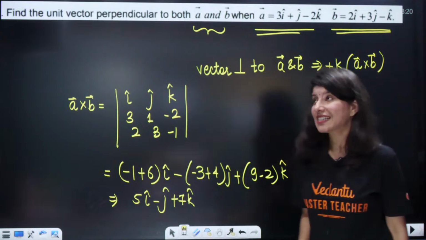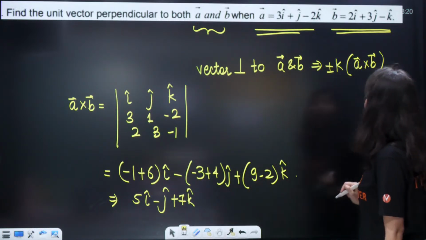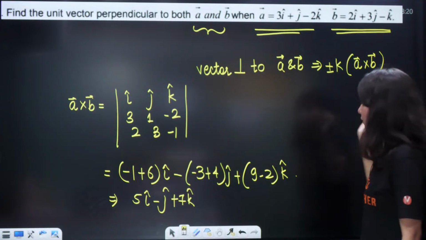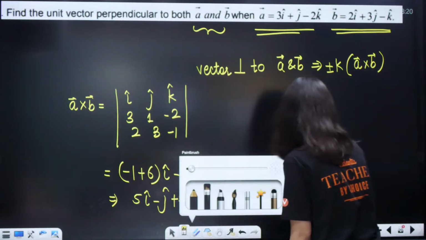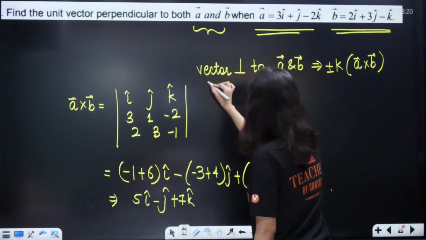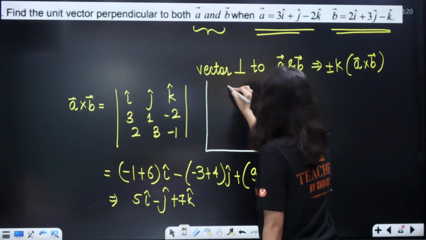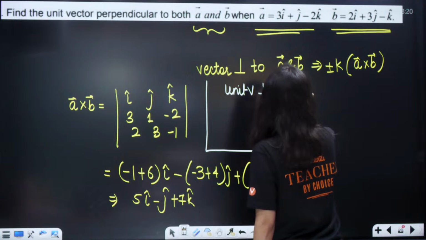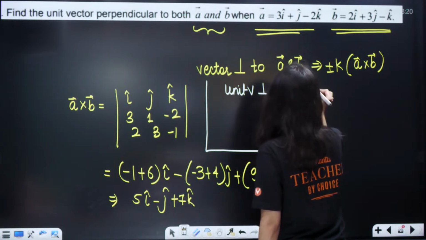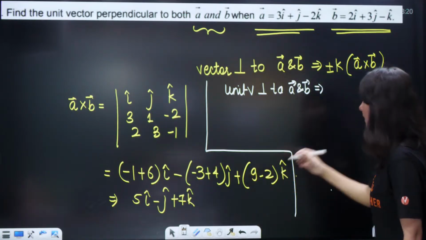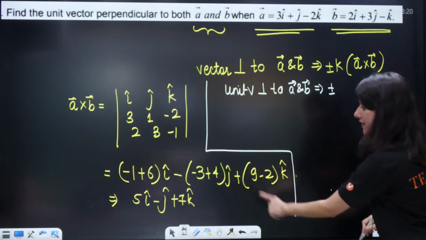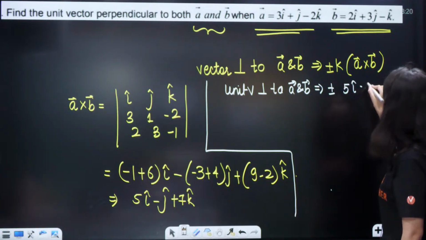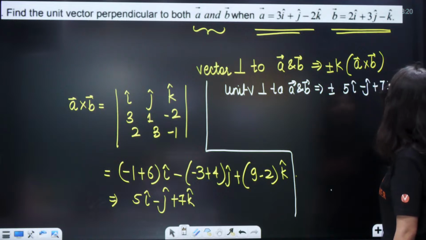Now see, they are talking about a unit vector. So finally, understand what I am going to write. The unit vector perpendicular to A and B is plus minus this vector. The direction can be plus minus, right? 5i minus j plus 7k.